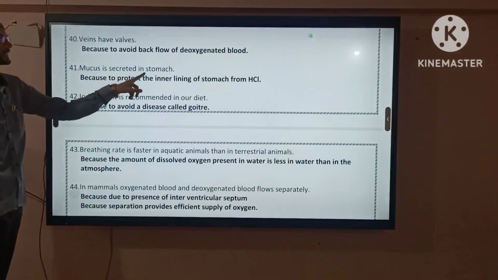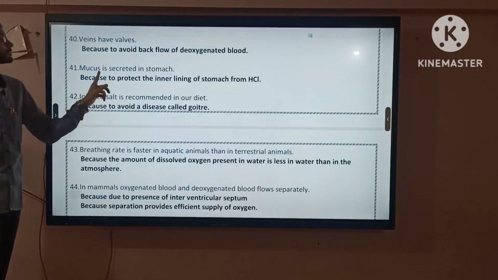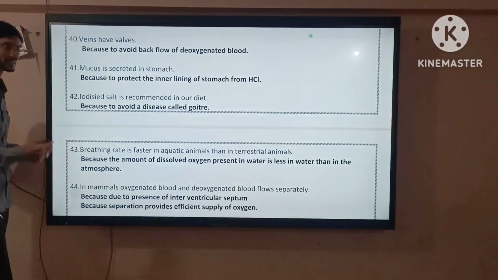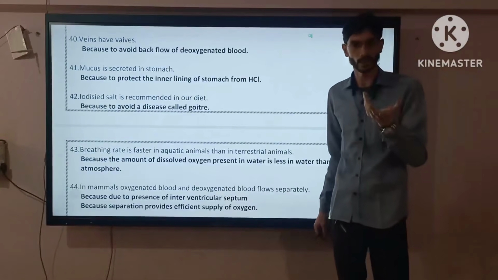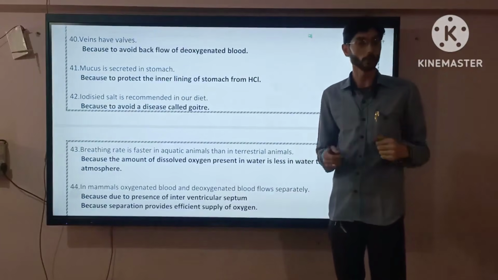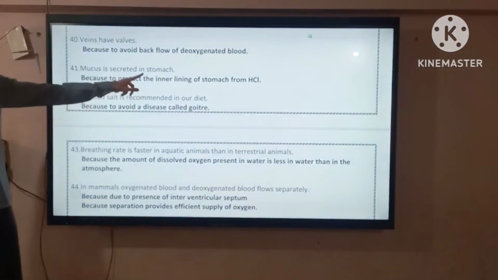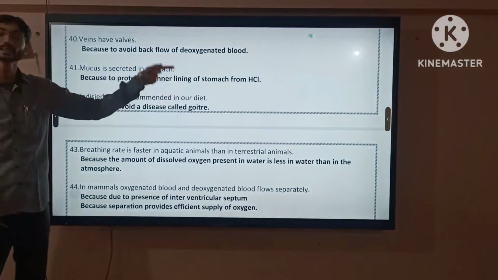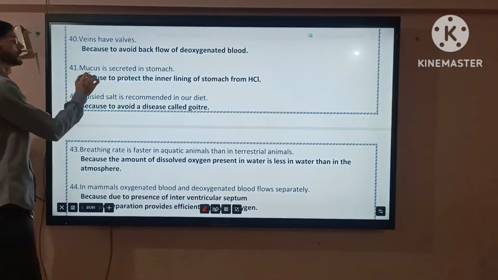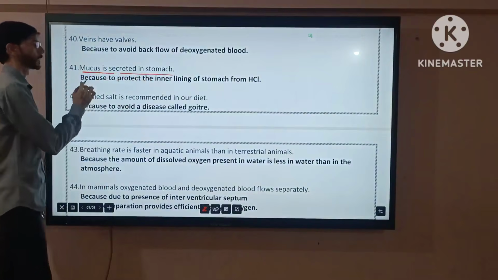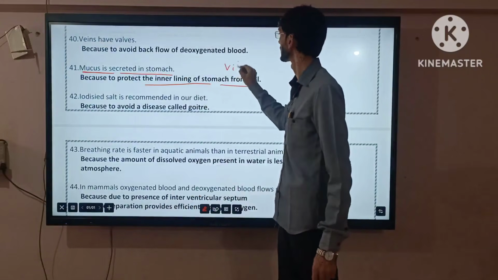Mucus is secreted in the stomach. Mucus is like the phlegm in our throat, and the snot that comes from the nose is also a kind of mucus. In different body parts we have mucus, and that is what we call mucus. It is in the stomach too, to protect the inner lining of the stomach from HCl. Just write as it is: mucus is secreted in the stomach to protect the inner lining of the stomach, and that inner lining we can even consider as the villi.